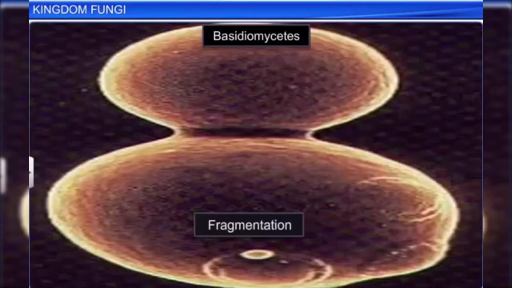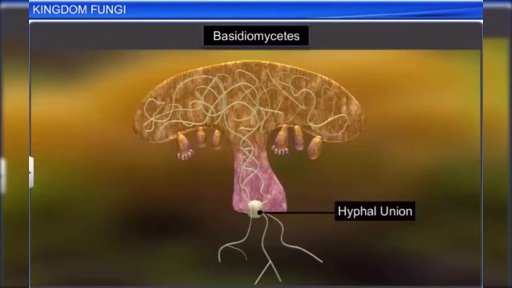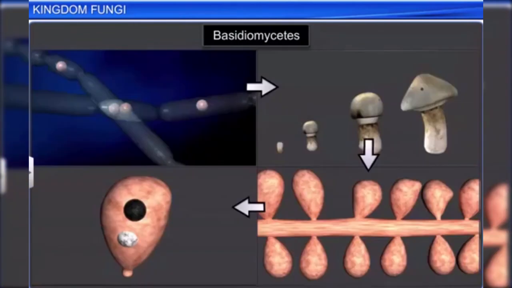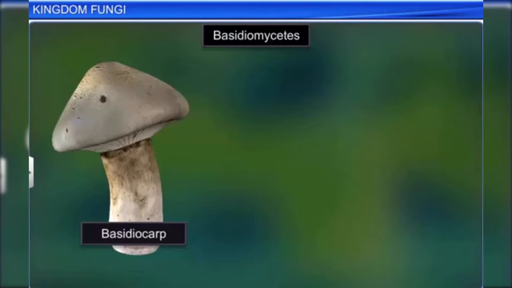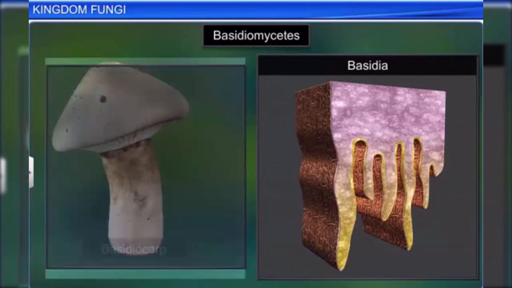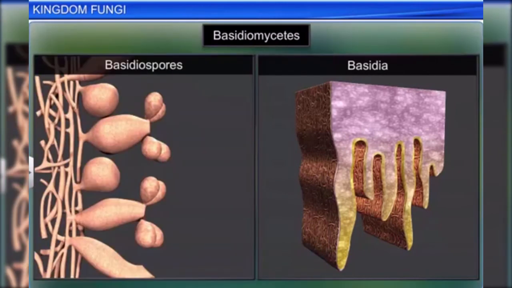Vegetative reproduction by fragmentation is a common form of reproduction among Basidiomycetes. Sexual reproduction takes place even in the absence of sex organs. In the plasmogamy stage, two somatic cells of different genotypes fuse to form a dikaryote. The dikaryotic mycelium gives rise to the fruiting body called the basidiocarp, on which basidia arise and produce basidiospores exogenously as a result of meiosis.